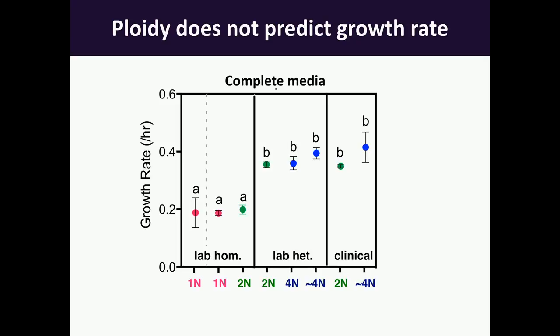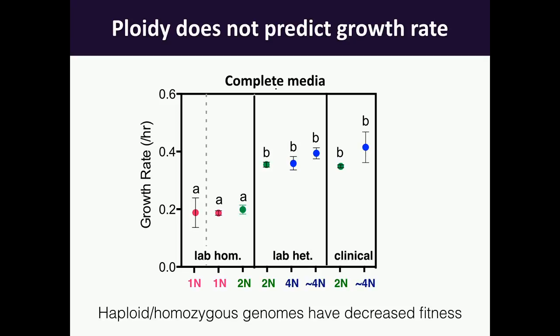And so if we test just simply, are there changes or differences in growth rate under complete or replete media, you can see that we don't actually have much difference between diploid and tetraploid strains. So the letters indicate non-statistical significance between data points. But there is a very severe reduction in fitness in the haploid and homozygous genomes, suggesting that heterozygosity is actually contributing to fitness more so than ploidy is.